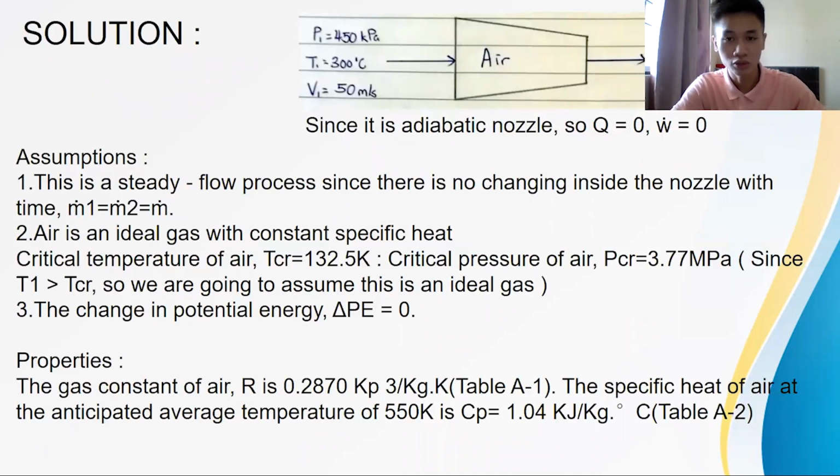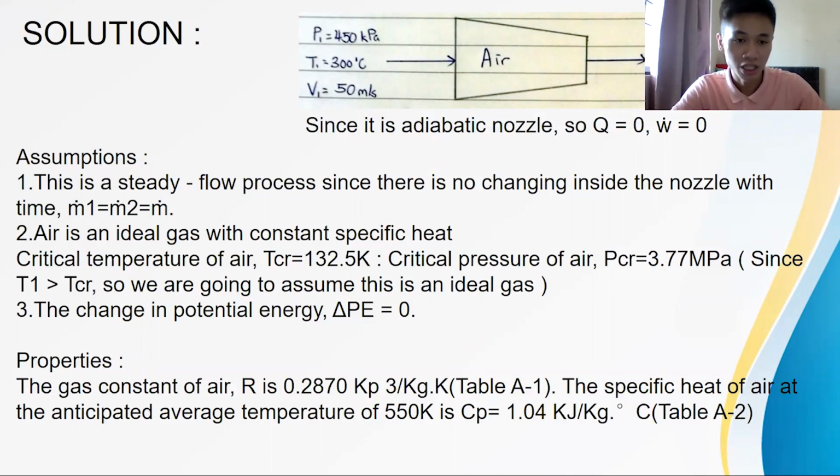First of all, we have a nozzle, so draw the nozzle out as this will make it easier to visualize and write down all the unknowns and knowns. For example, P1 is 450 kPa, T1 is 300 degrees Celsius, V1 is equal to 50 meters per second at the inlet. And at the outlet, P2 is equal to 175 kPa, T2 we don't know, and V2 is equal to 200 meters per second. Since it is an adiabatic nozzle, Q dot is equal to 0 and W dot is equal to 0, which means there is no heat flow and work in the system.